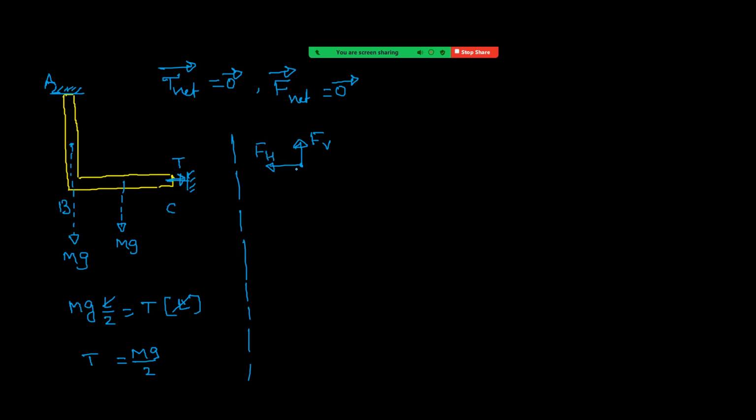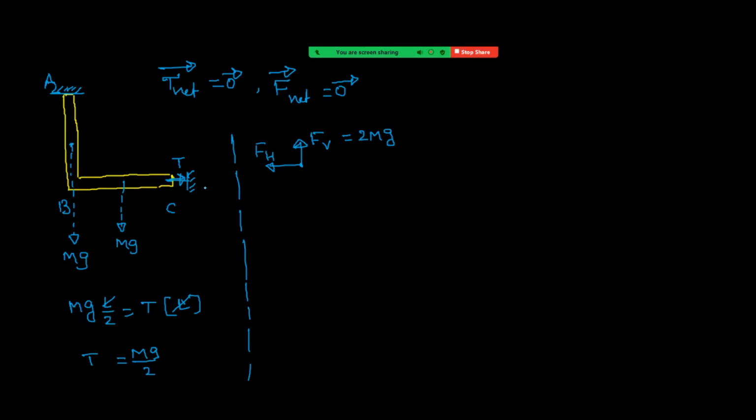I am taking that hinge reaction is having two components, vertical and horizontal. You can see mg, these two are downwards. Sum of these two must be balanced by the vertical component of hinge reaction. So this must be equal to 2mg.